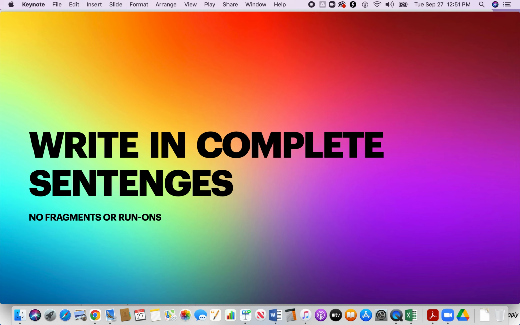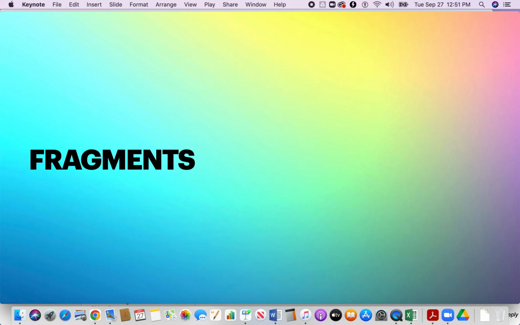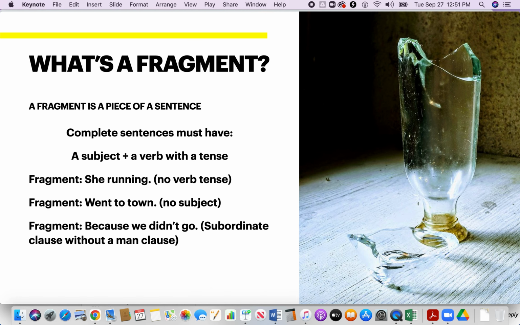For your writing skills this week, let's look at writing in complete sentences. That means that there can be no sentence fragments or what we call run-ons. Let's look at what these are. First of all, we will look at fragments. What's a fragment? A fragment is a piece of a sentence. Complete sentences must have a subject and a verb with a tense.